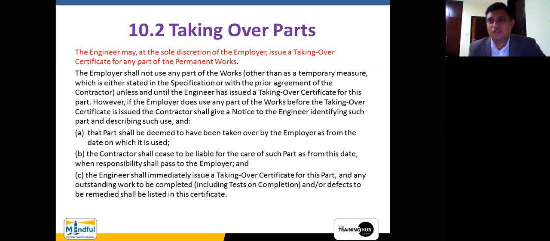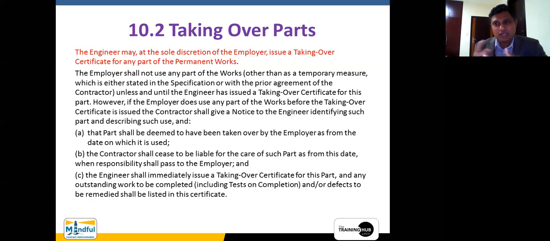Now, for example, if you are talking about a basement, okay, if you are talking about a 5-story structure, and let's say the employer wants to demolish the existing car park and use the basement as the car park. Now, when it is connected with the other part of the structure, sometimes if a car collides with one of the columns, and let's say the structure breaks, now certain elements of this project which has not been handed over is affected.